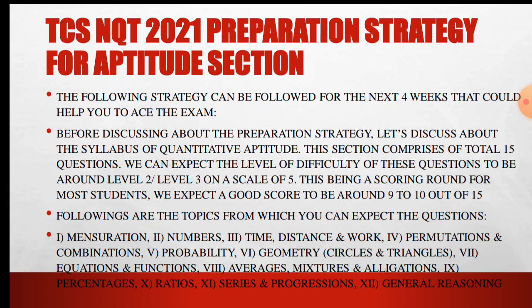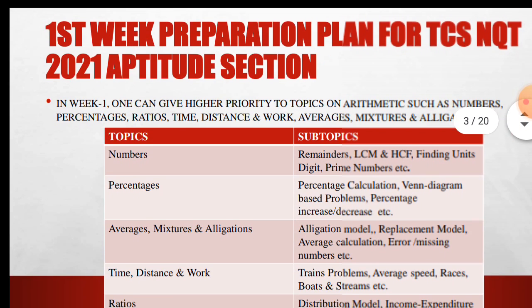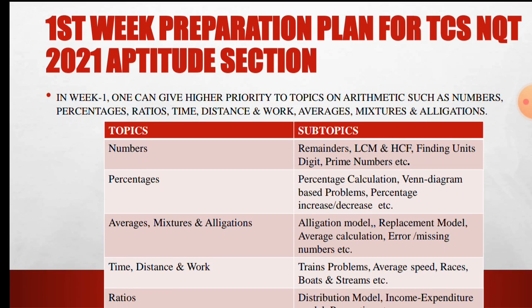Following are the topics from which you can expect questions: mensuration, numbers, time and distance and work, permutation and combination, probability, geometry, circles and triangles, equation and function, average, mixture and allegation, percentage, ratio, series and progression and general reasoning. Now the first week preparation strategy plan for the TCS NQT aptitude section, let me tell you.